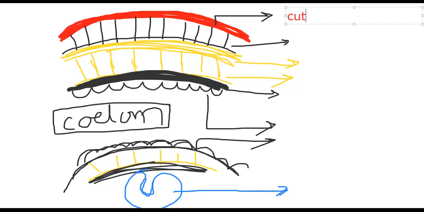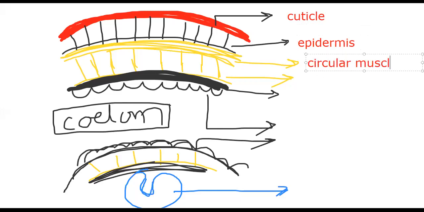We said the outermost layer is the cuticle. Below the cuticle, a transparent cellular layer, the columnar epithelial layer, we can say epidermis. Below that, circular muscles are present. Next, the longitudinal muscles are present.